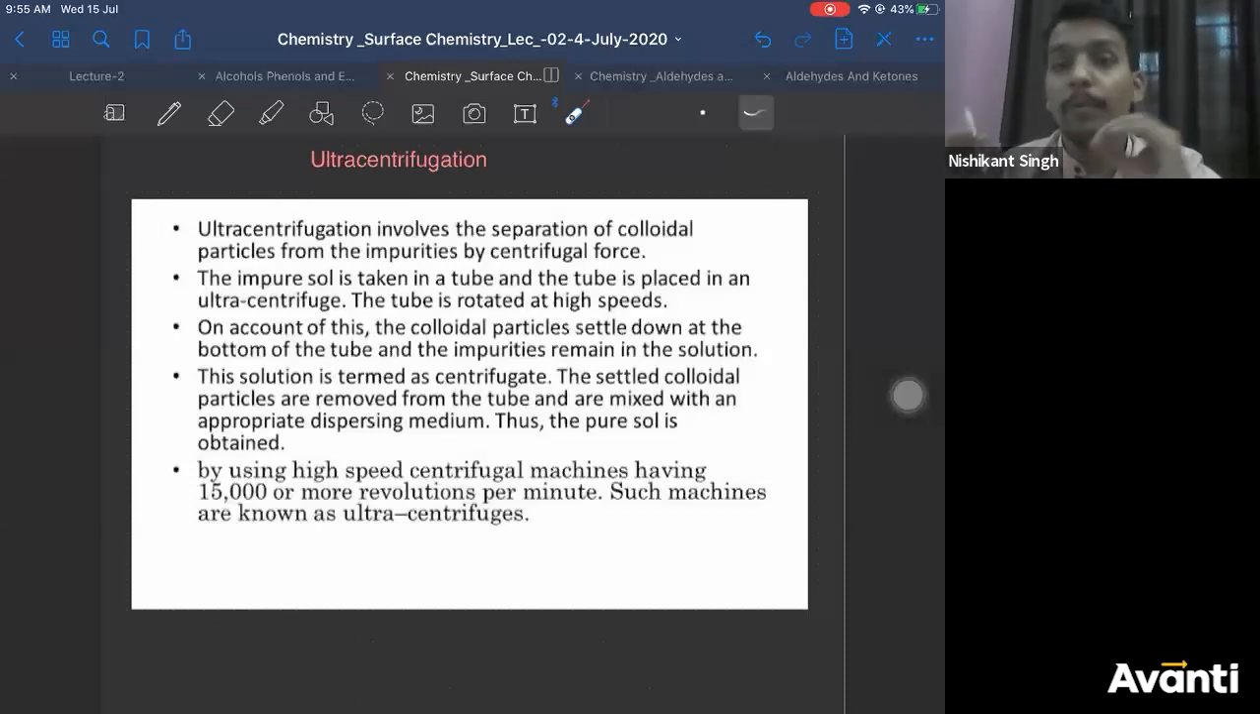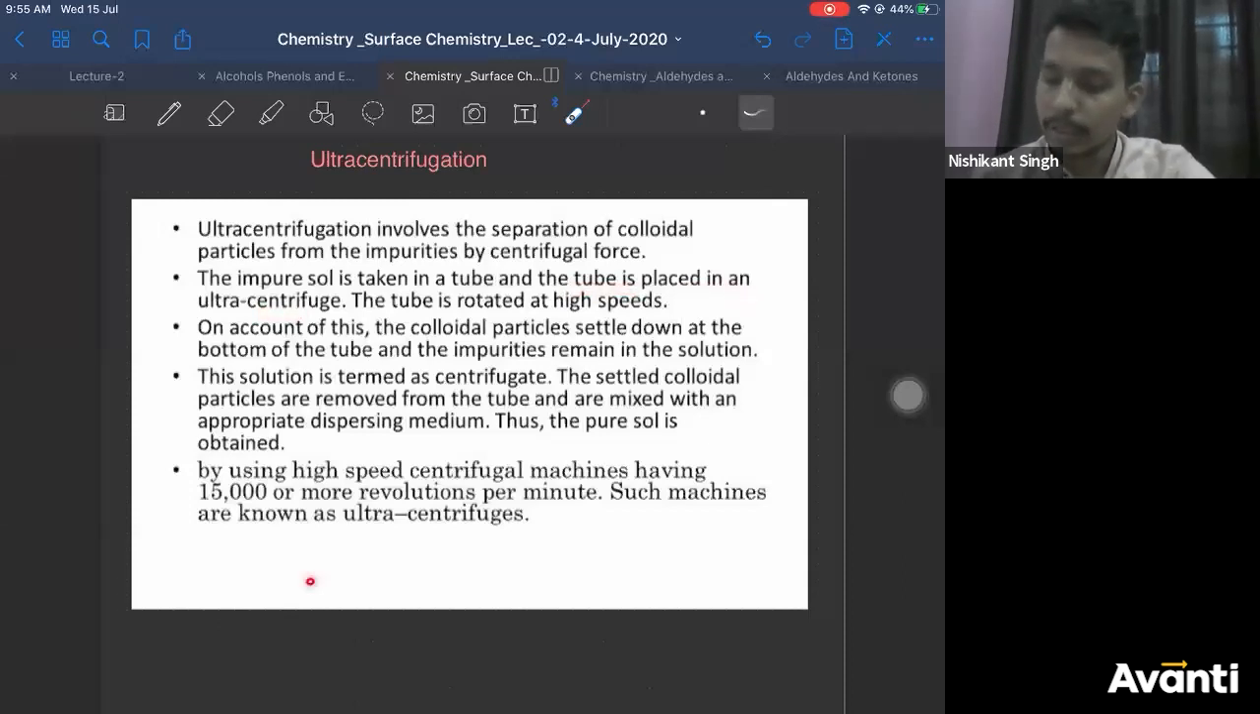So ultracentrifugation can be made faster by applying more force, by rotating it at a very high speed, increasing the RPM. RPM means rotation per minute. Okay? So ultracentrifugation involves the separation of colloidal particles from impurities by centrifugal force, obviously. The impure colloidal solution is taken in a test tube, placed in an ultracentrifuge.